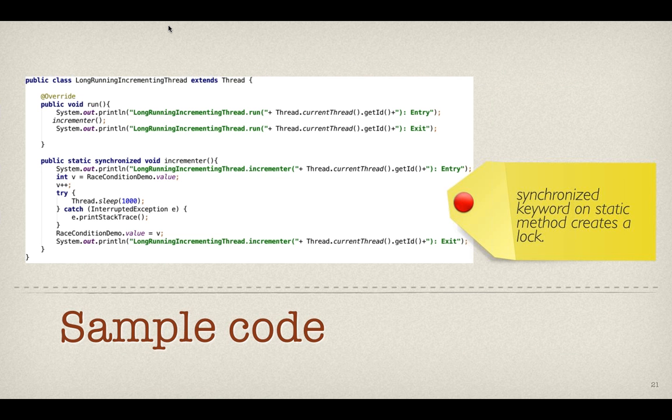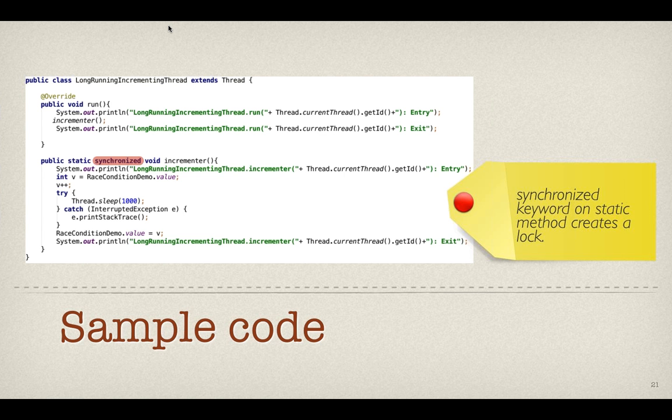So first take a specific thread class where you are calling an incrementer. That incrementer actually runs for a long time. How it does is, there is a class called race condition demo, whose value will be read into v, and it will be incremented, and then it will be sleeping for a second, and then it will be copying that value into RaceConditionDemo.value. So now if we run the same program as is, it will be facing an issue. So what we do is we use a keyword called synchronized.